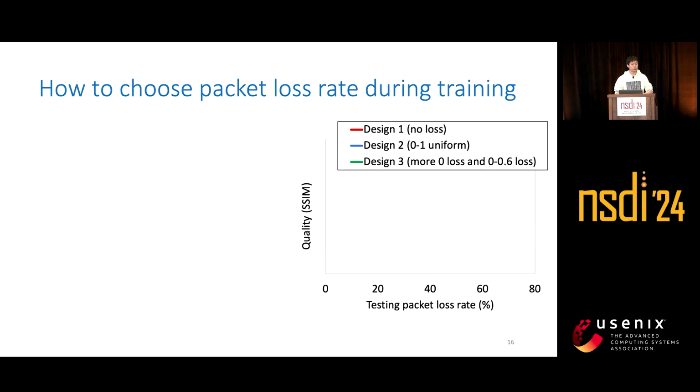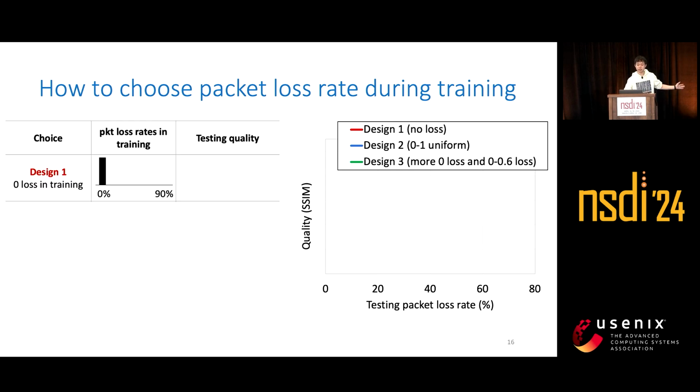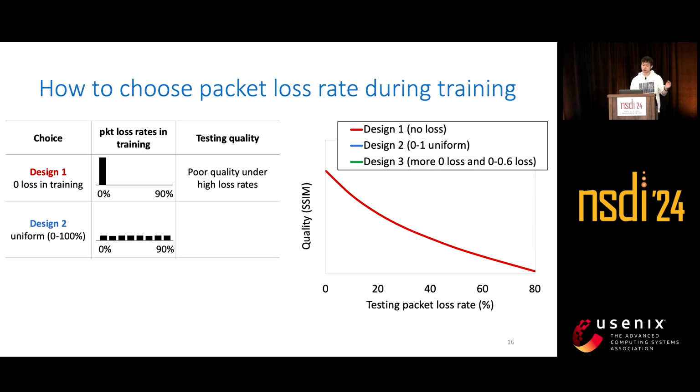So far, we know how to involve packet loss during training. The remaining design challenge is selecting the appropriate loss rates. Initially, we had no loss during training, and the observation indicates that the frame quality declines quickly when packet loss increases, as depicted in the right figure here. Next, the design choice is to distribute the loss rates from 0 to 100%.